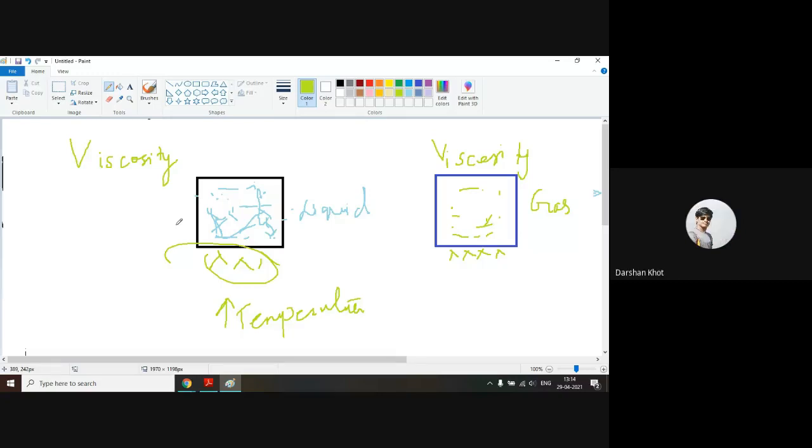Increase. Okay, very good. Everyone said increase. Viscosity of liquid increases with increase in temperature. Next, what happens to the viscosity of a gas when we heat it or when we increase its temperature?